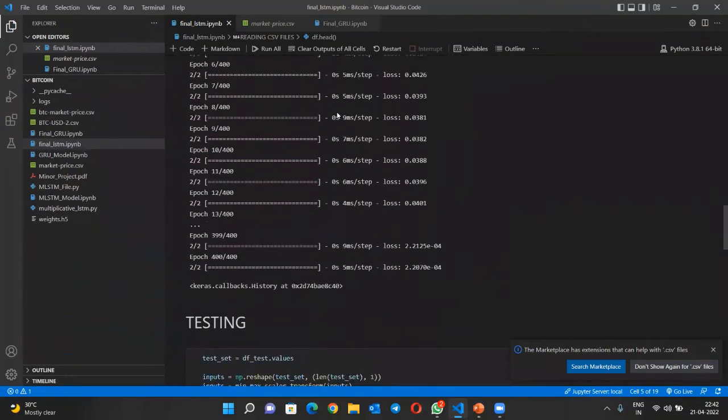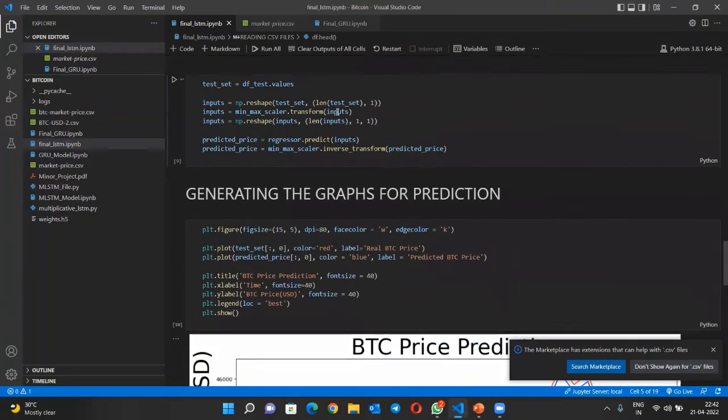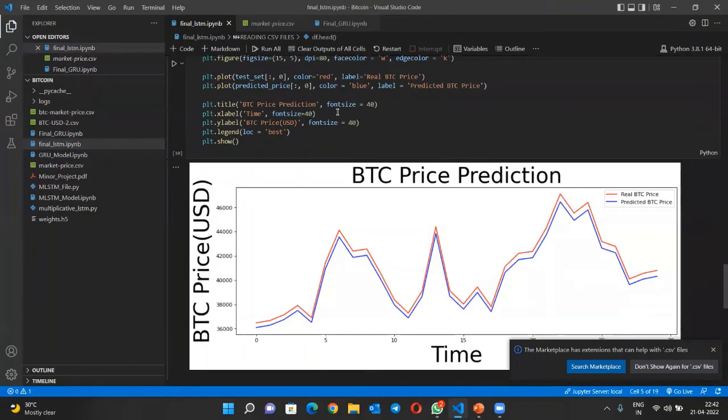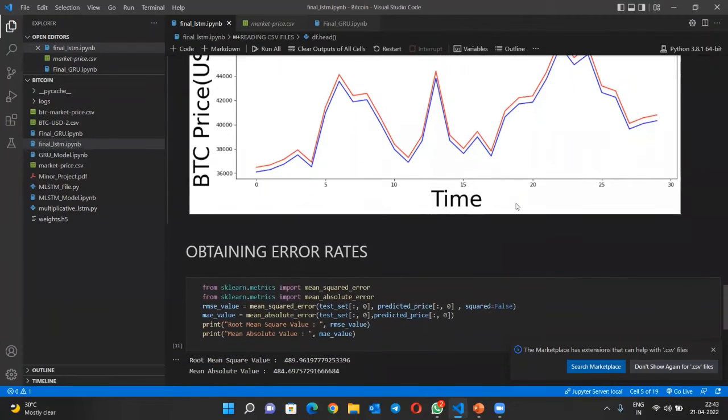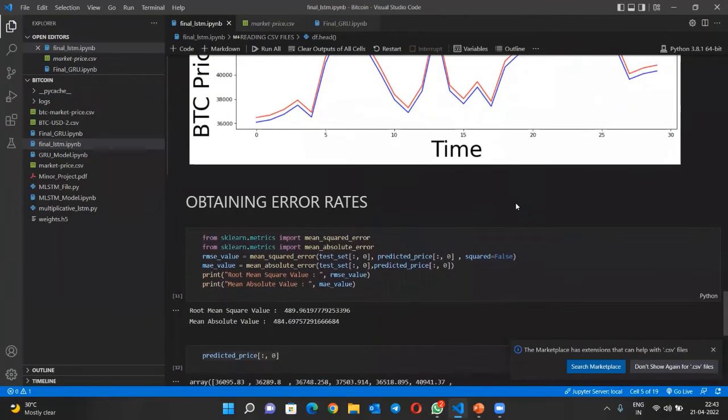At last, after completing the training, it will test the data and generate the graphical representation of the predicted values. The red color represents the actual Bitcoin price, and the blue color represents the predicted Bitcoin price. When we see here, the distance between the red line and the blue line is very small, so our predicted values are most probably accurate.